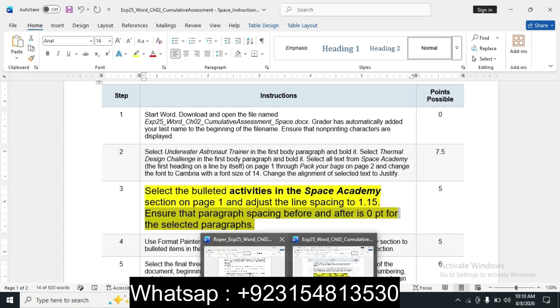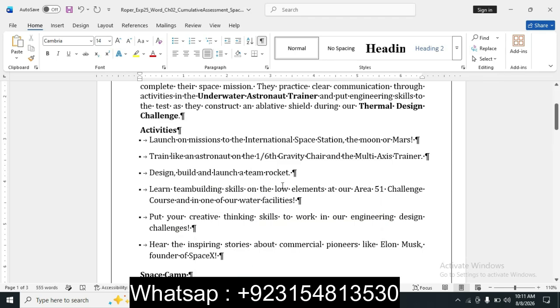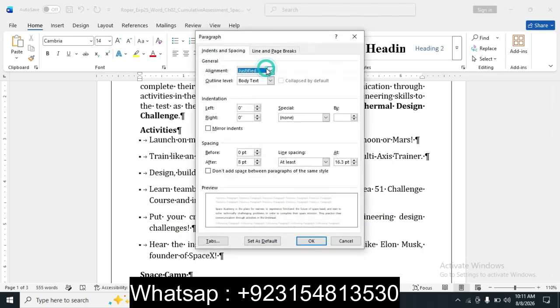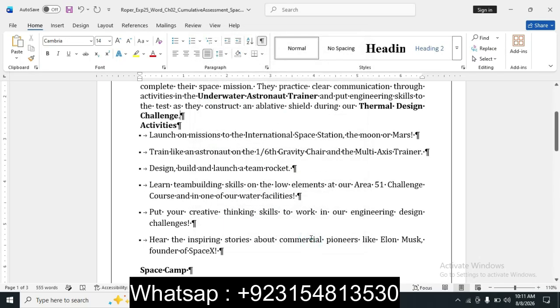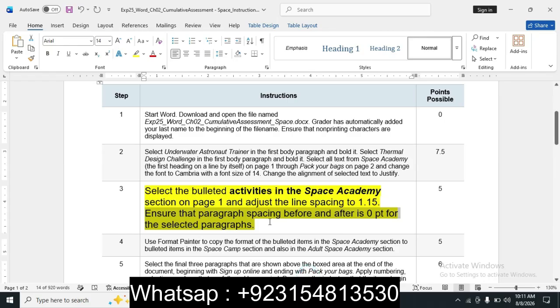So move to the file and ensure paragraph spacing before is 0 and after is 0. So click on OK and step number 3 has been done.